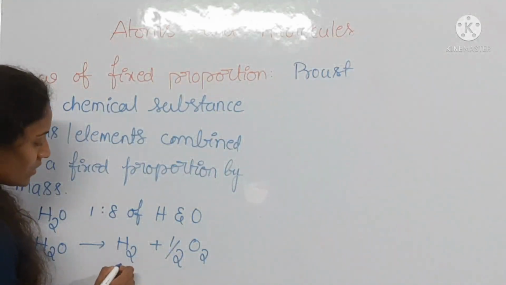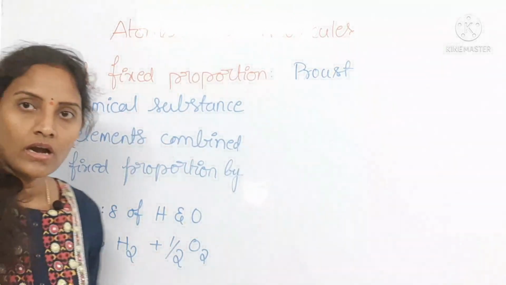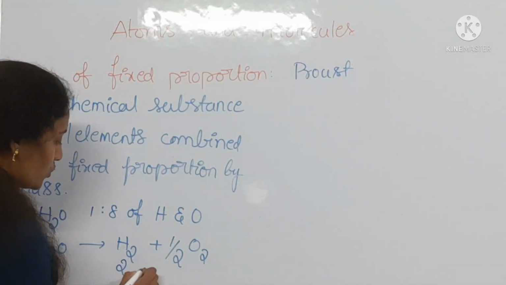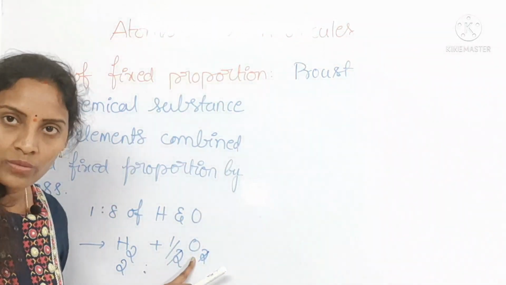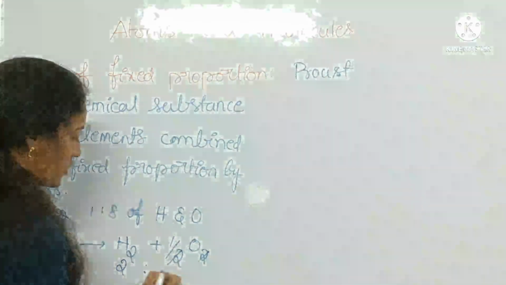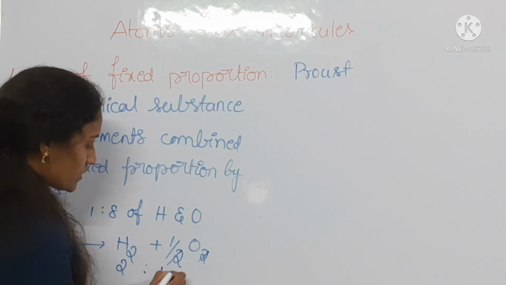See here, two hydrogens are formed. So 2 into 1, where 1 is the atomic mass of hydrogen, is equal to 2. To this, 1 oxygen atom is formed during the decomposition of the water molecule, and oxygen's atomic mass is 16. So 2 to 16.